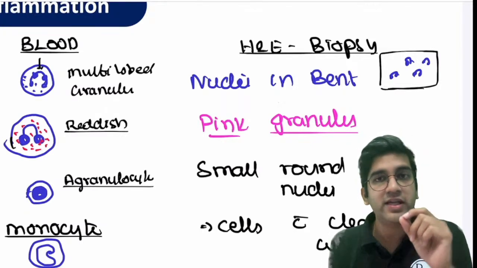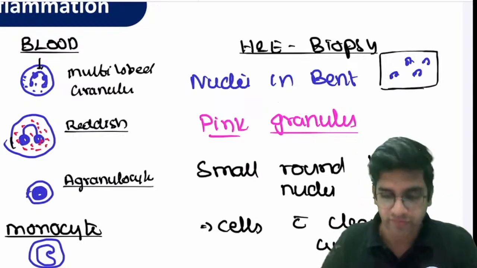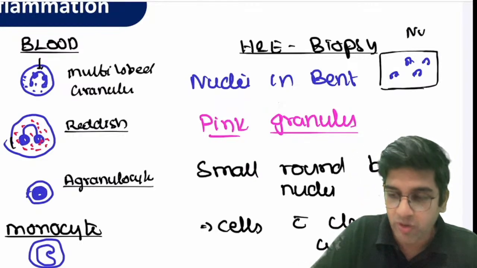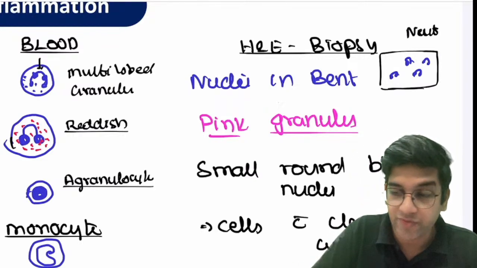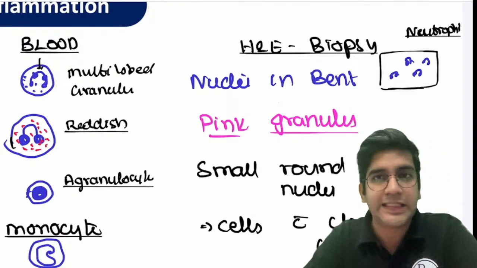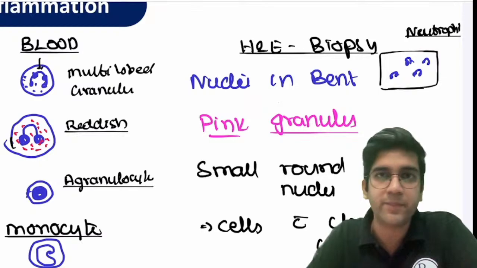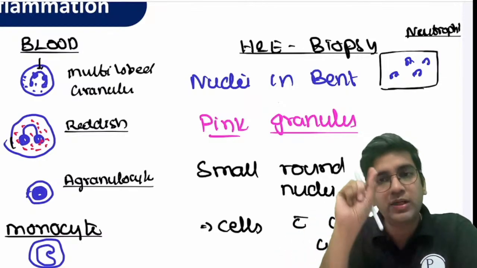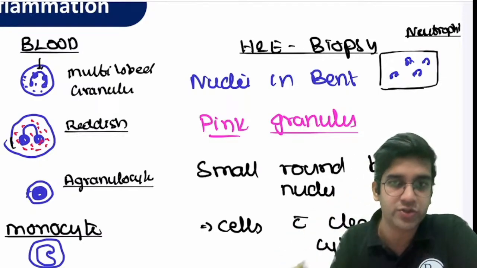Okay. Nucleus, if it's bent, it's a neutrophil. A neutrophil's nucleus will be bent. What is the color of nuclei? If you're with me from the first, I'm sure you know the answer for this. It's a very, very simple question. The color of nuclei everywhere in the biopsy is going to be blue in color. If there's a blue color bent structure, it's a neutrophil's nucleus, right?